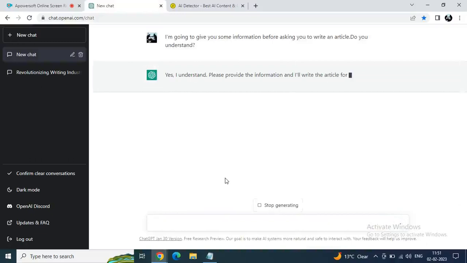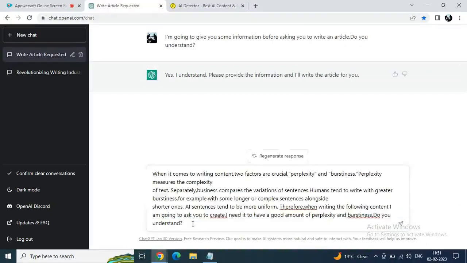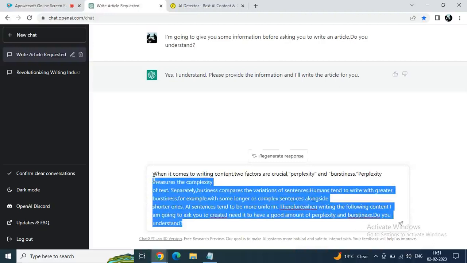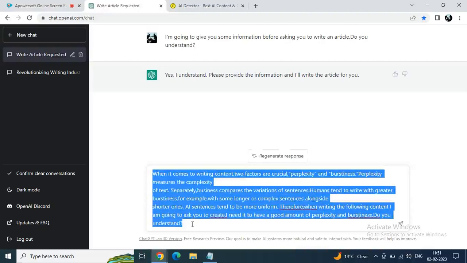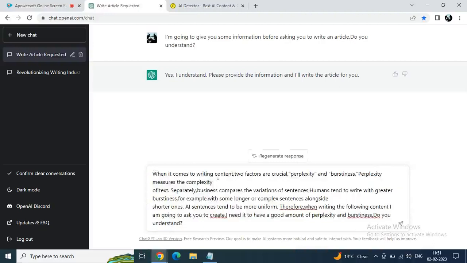And now just use this content. When it comes to writing content, two factors are crucial: perplexity and burstiness. Perplexity measures the complexity of text. Burstiness compares the variations of sentences. Humans tend to write with greater burstiness, for example, with some longer or complex sentences alongside shorter ones.